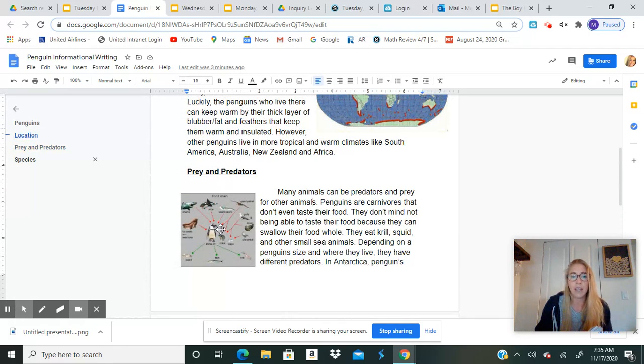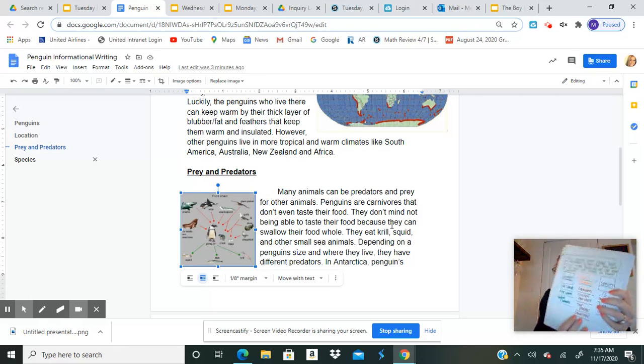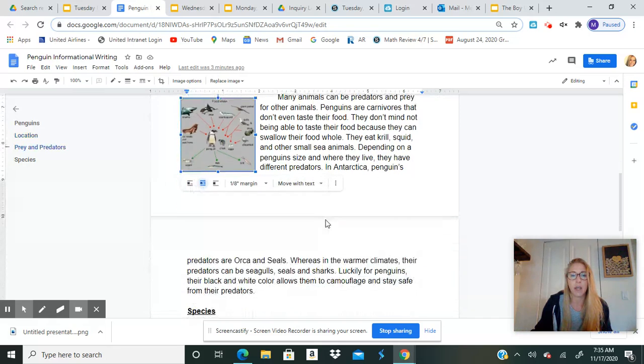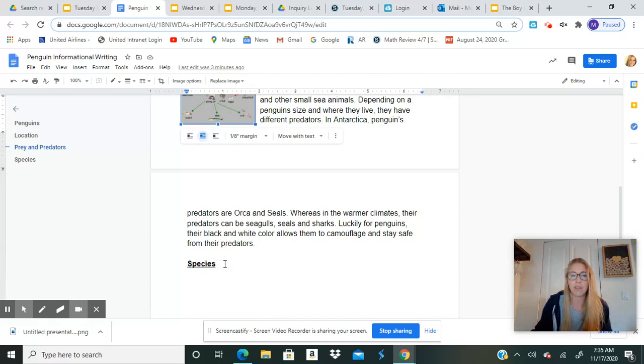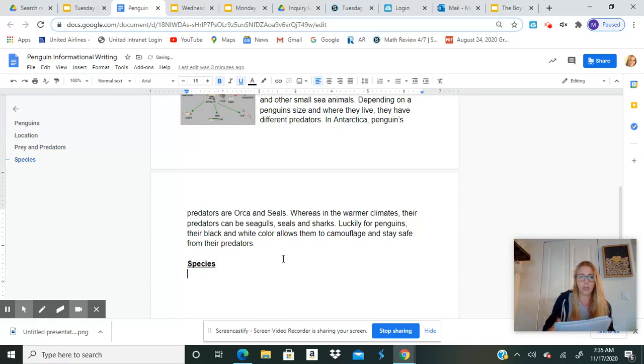So again, here is my picture that goes along with what I'm talking about. It shows what the penguin eats and then what eats the penguin, okay? Then my last paragraph is about species. I haven't finished it just yet, but I labeled it species, and now I need to enter, tab, and write my information about the species.